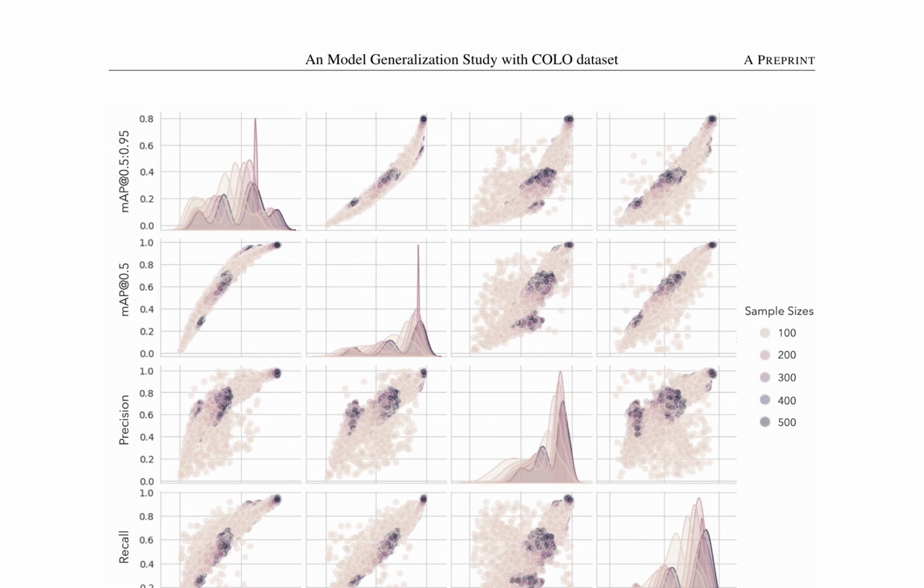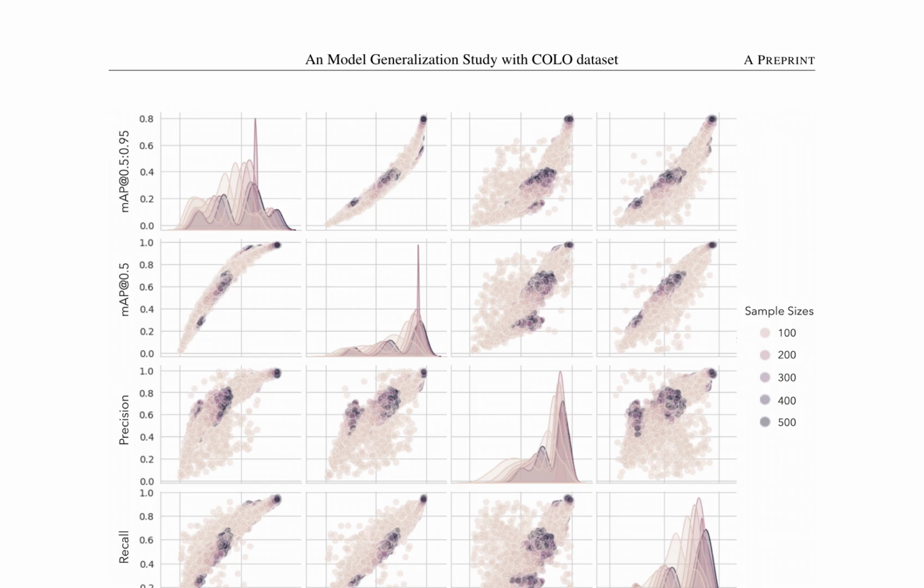In Model Generalization Study with COLO Dataset AP reprint. This study explores the generalization capabilities of YOLOv9 across various data configurations and training sample sizes. The COLO dataset, comprising images of cows in different viewpoints and lighting conditions, is used to evaluate the model's performance. The day-to-night configuration consistently shows better performance relative to the top-to-side and side-to-top configurations, which are more challenging due to changes in camera view angles.